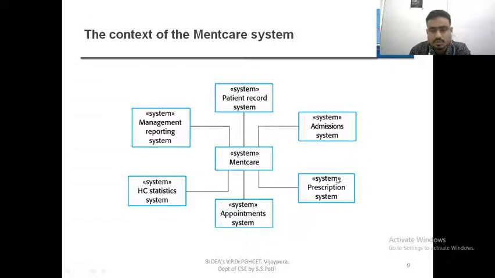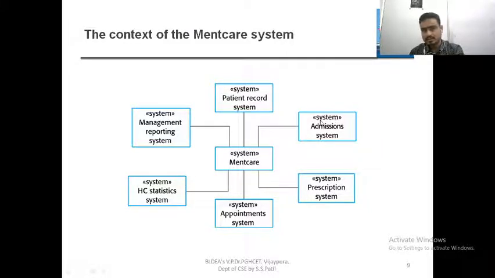When he prescribes it, the same thing should be maintained in the database. Today on the 19th of October 2020, one patient came. That patient's prescription we have given, and this should be maintained there. If something goes wrong and it is very serious, then we have to go for admitting.